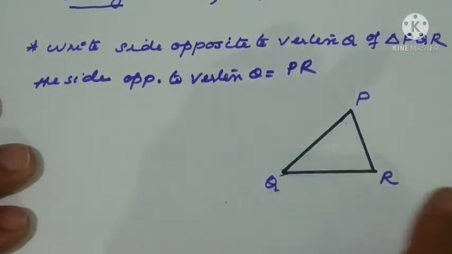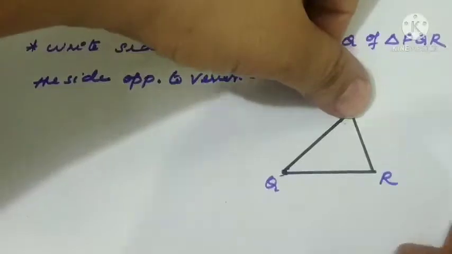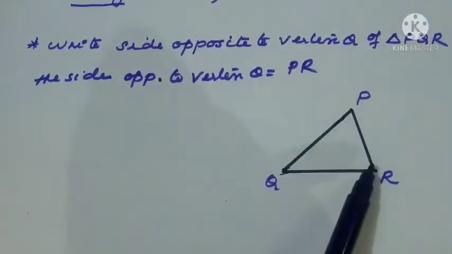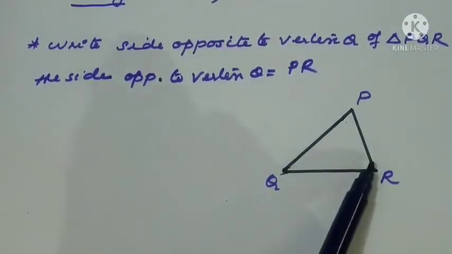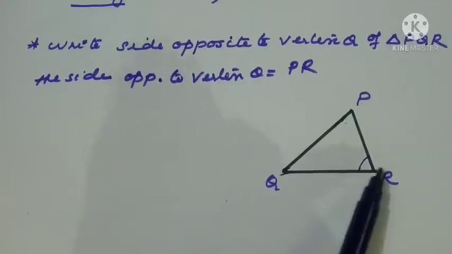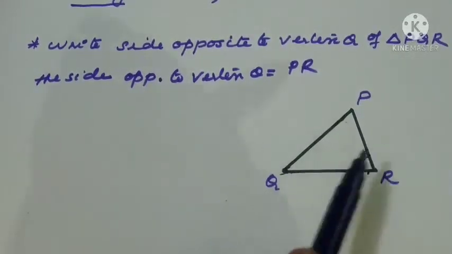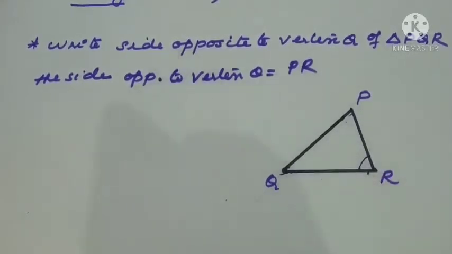Again one more. Side opposite to P means we have to keep the finger at P. What is the opposite side? Just move it there. That is QR. Now I want to know which is the side opposite to R. R is this angle only. R is involved with QR and PR. Right. So other than these two sides only is possible. Which is that side? PQ.